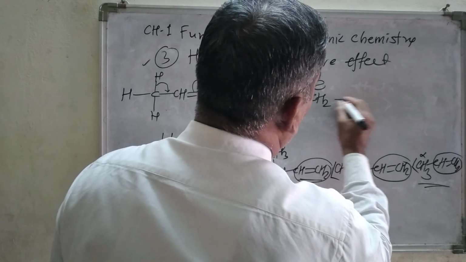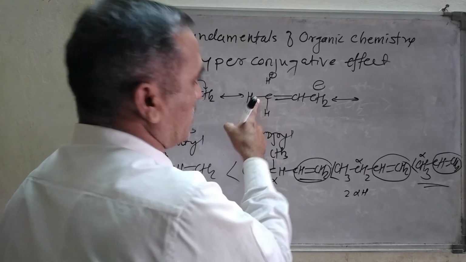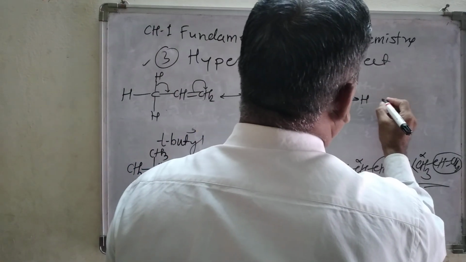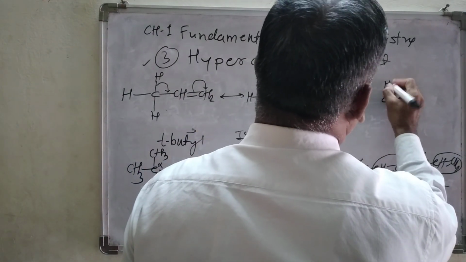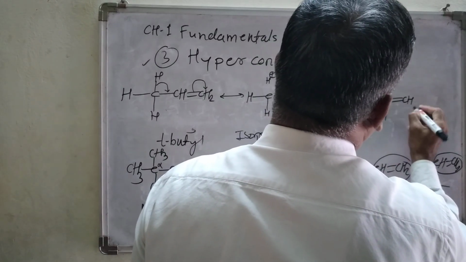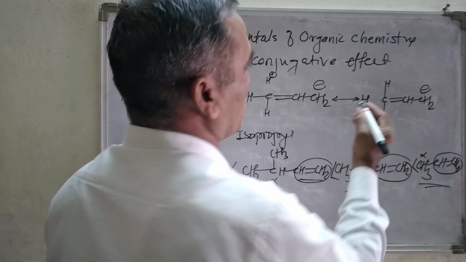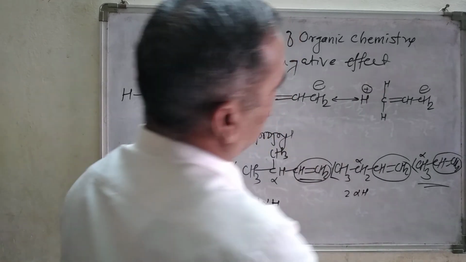Now another structure we can draw here. Let us see. Now I am breaking the bond between these, so that we can write here, see, now H, then H, double bond CH, then CH2 with a minus charge. Now I am putting a positive charge here.